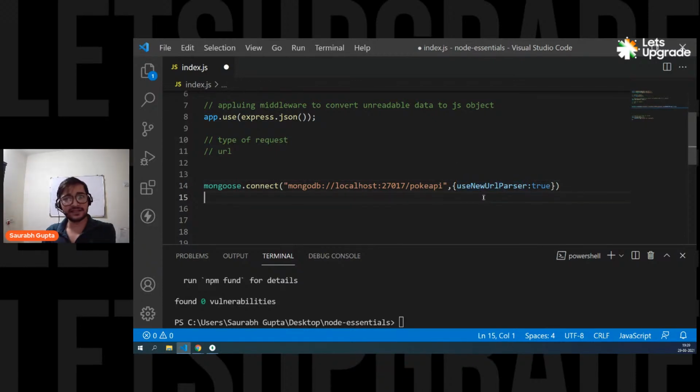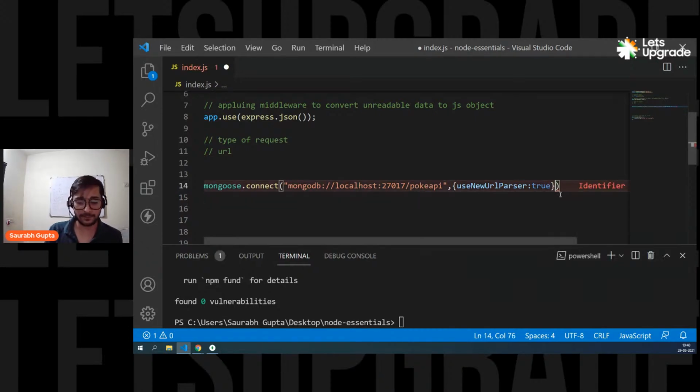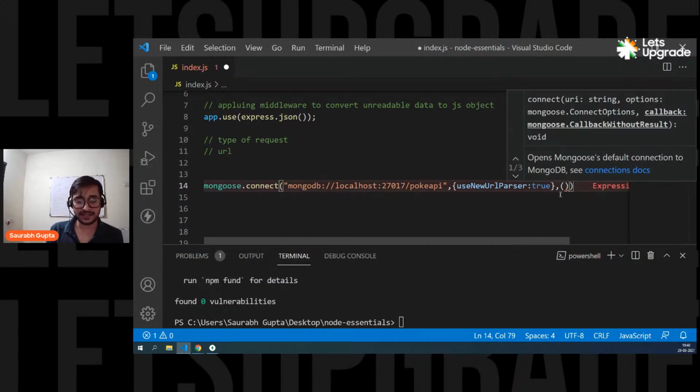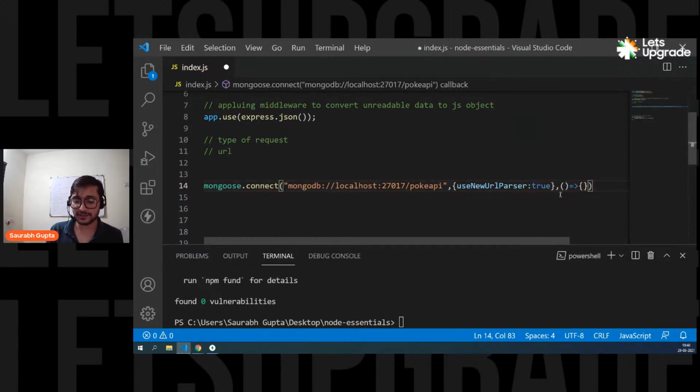So you have to mention this, saying to the connect function: please use the new URL parser, don't use the old one, I want to use the new one. And that's it. Put a comma. Now, if the connection is successful, this callback function is called.